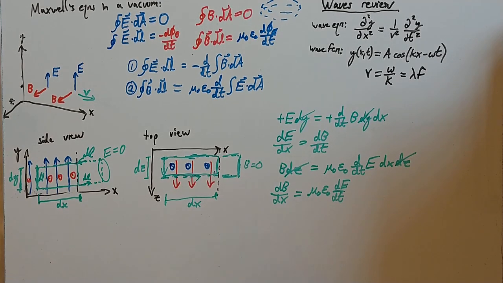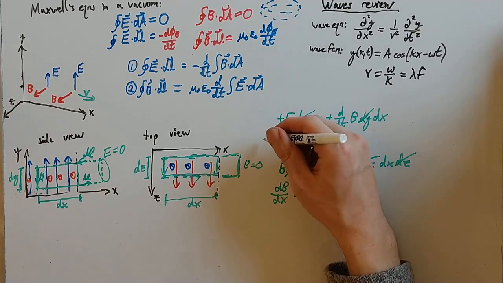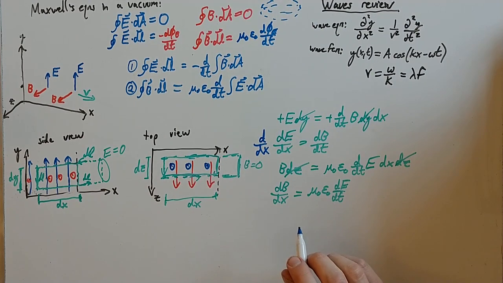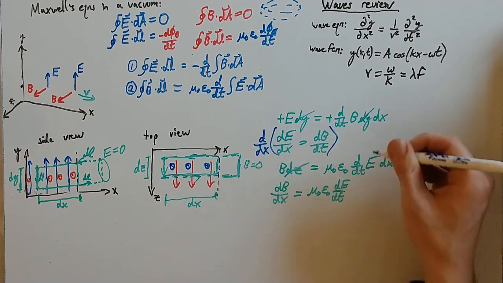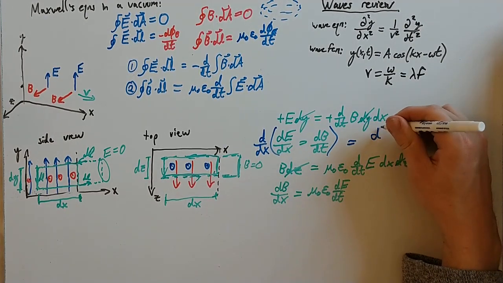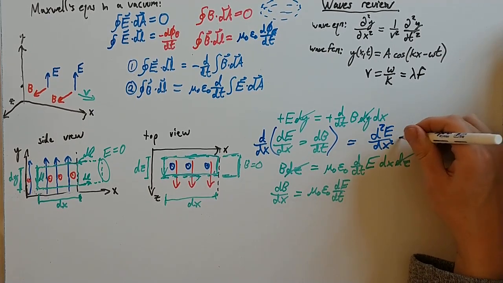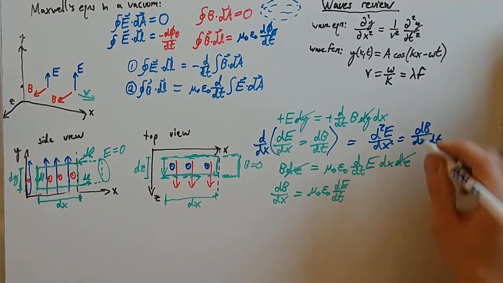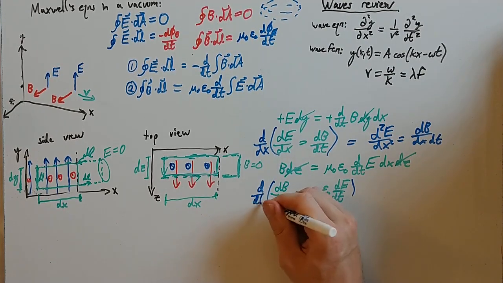So, okay, I have these two equations. Where am I going with these two equations? Well, let's take another derivative with respect to x of this top equation, of the whole equation. And if I do that, then I'll have two derivatives on E equals d²B/dx dt. And now down here I want to take a derivative with respect to time of this whole equation.